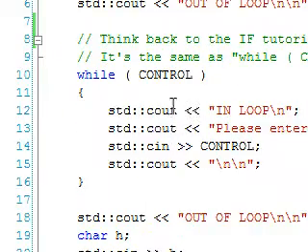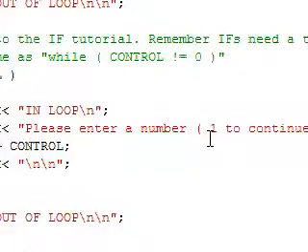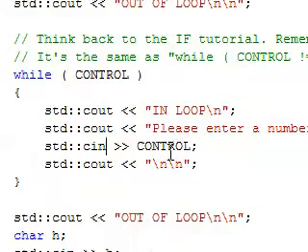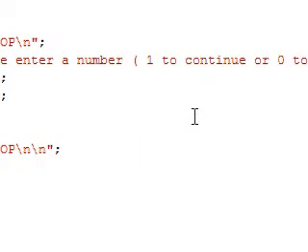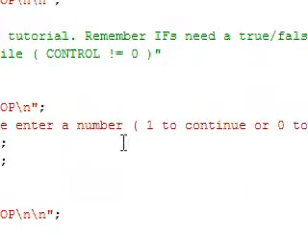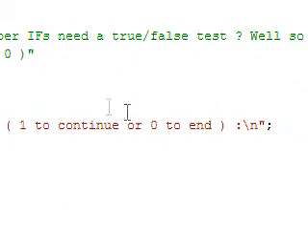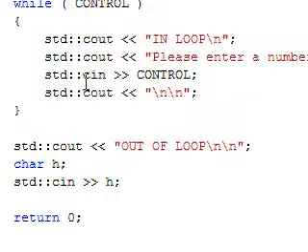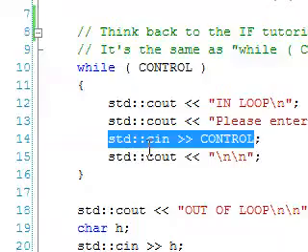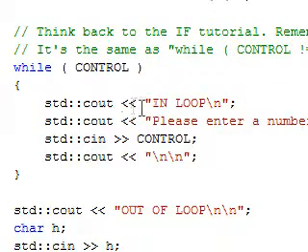And now we can see what we're saying: please enter a number, 1 to continue or 0 to end, and we're inputting a value into control. And although I said 1 to continue or 0 to end, again it could be any number but 0 to continue. I've just put 1 to make it easier. And so basically we give the user the chance to control the program. Well, not really completely control the program, but sort of, as in whether you end the program or whether you continue the program.